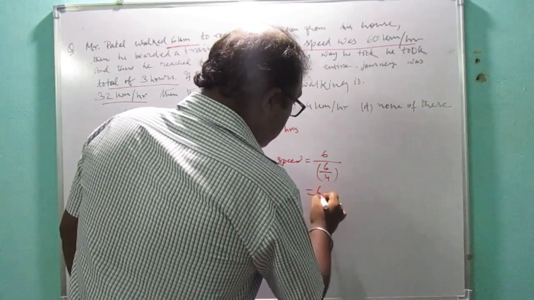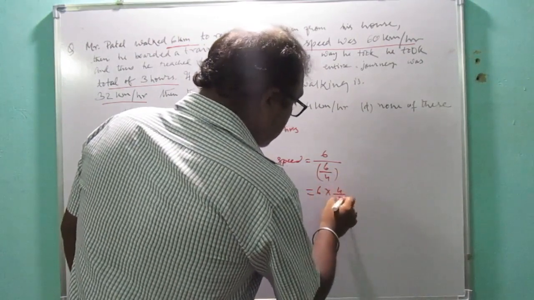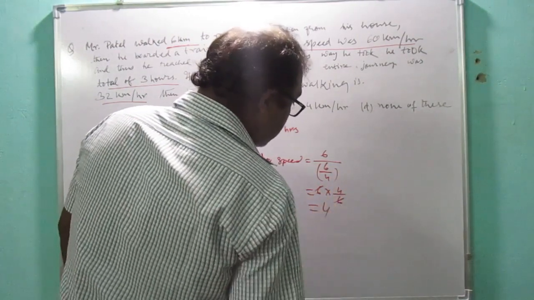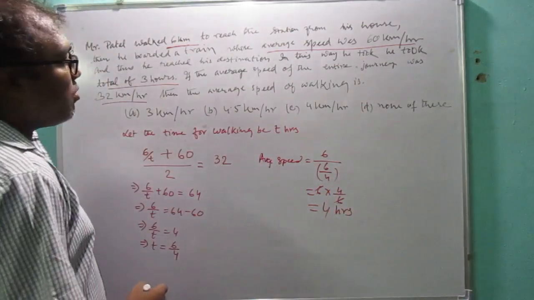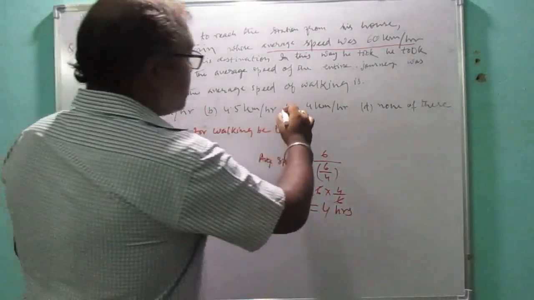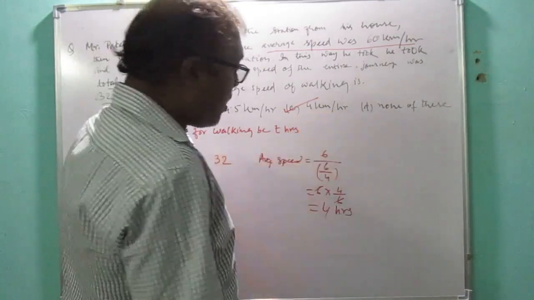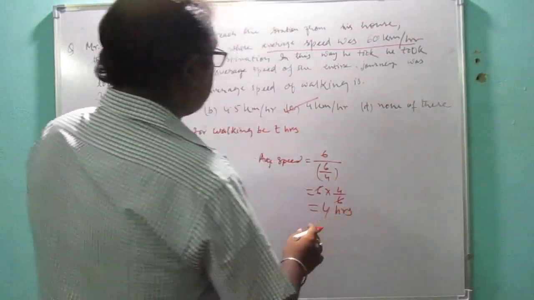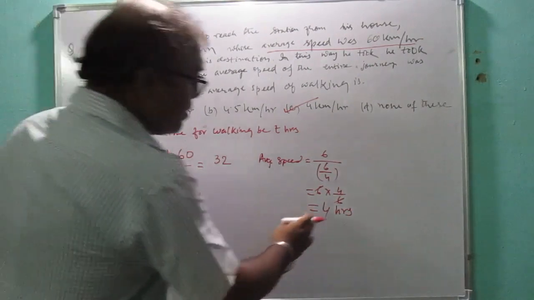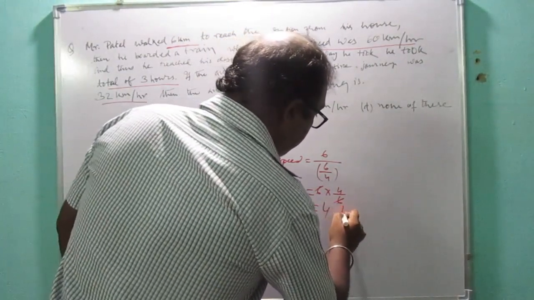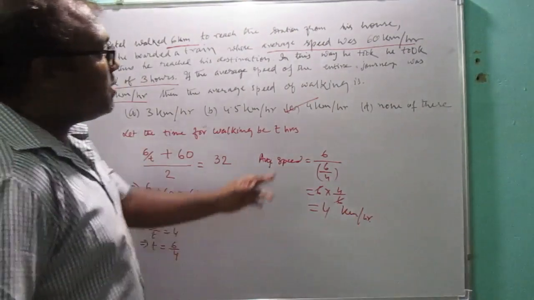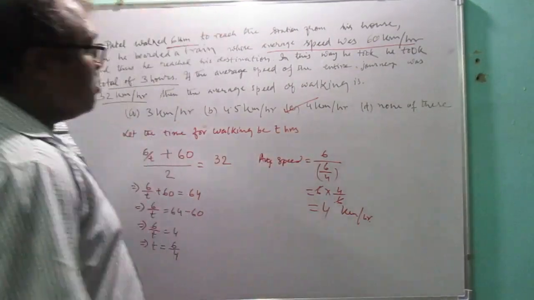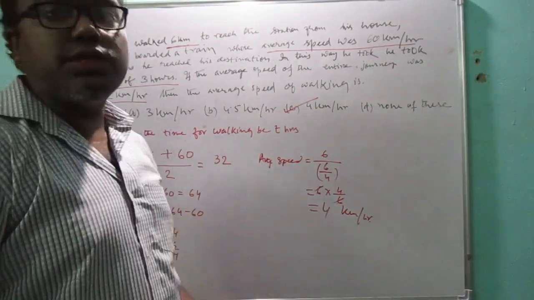Now 6 into 4 by 6, so 6 will get cancelled. What is the time? 4. So 4 is the average speed of walking, so C will be the answer: 4 km per hour. It will not be hours, it will be kilometer per hour. So the average speed is 4 km per hour. Okay, in this way we have to solve this type of problems.